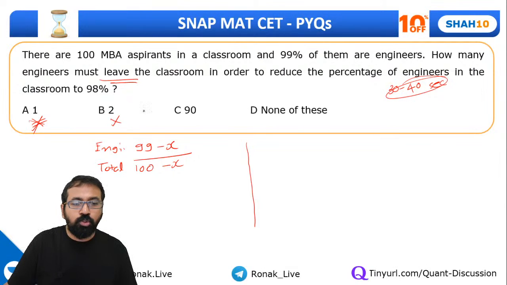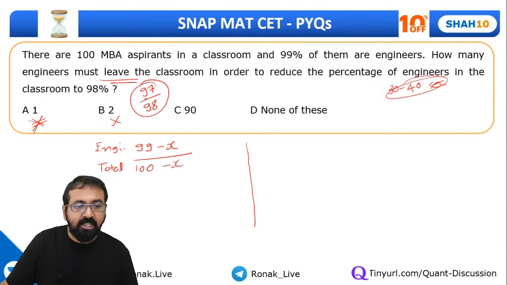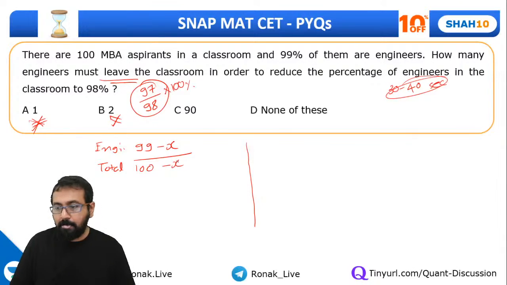No, even 2 would not work, because if 2 engineers leave, the number of engineers will be 97 and the total number of students will be 98. 97 of 98, it's not 98%, right? So even 2 would not work.